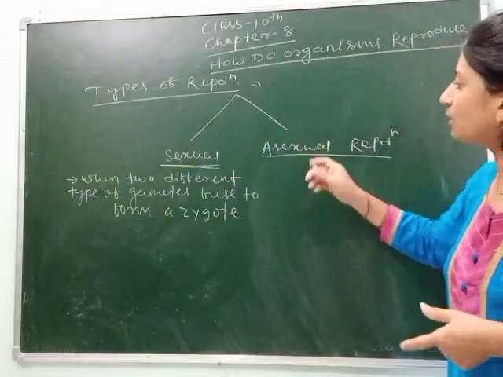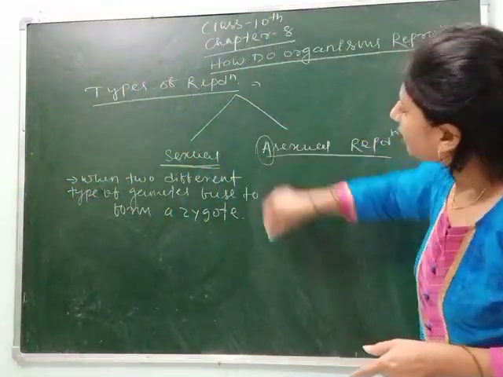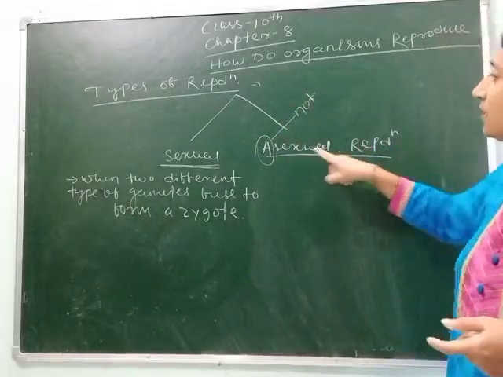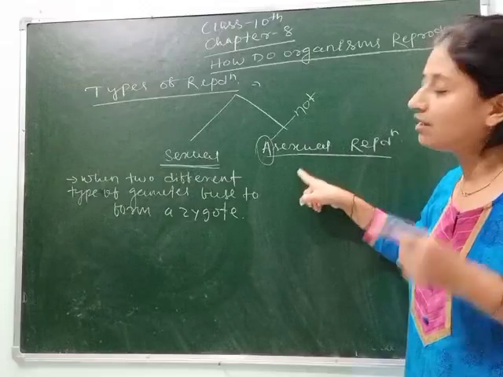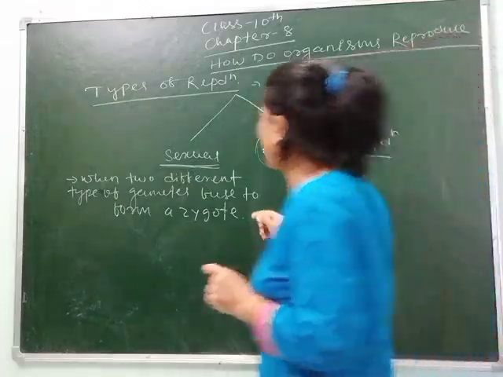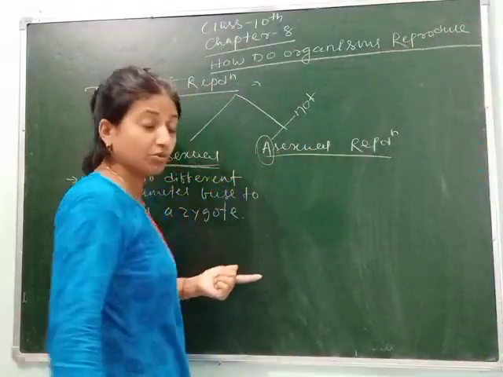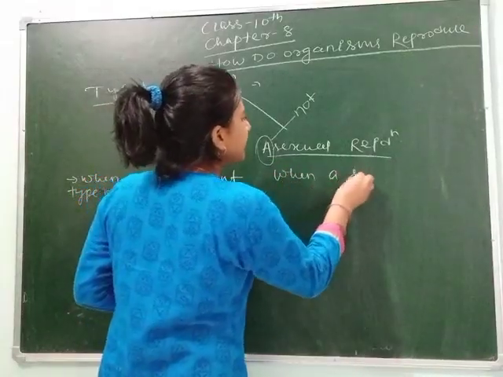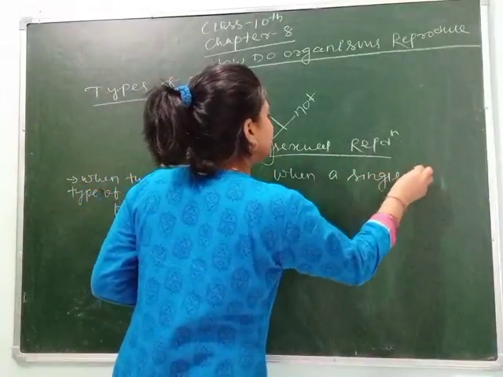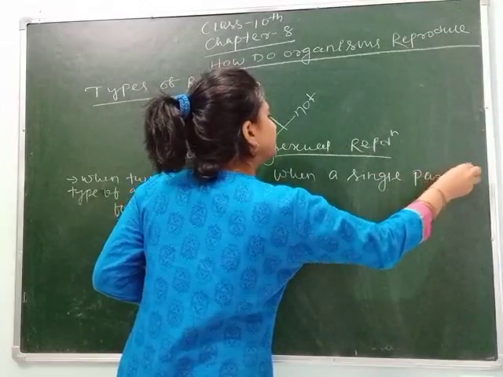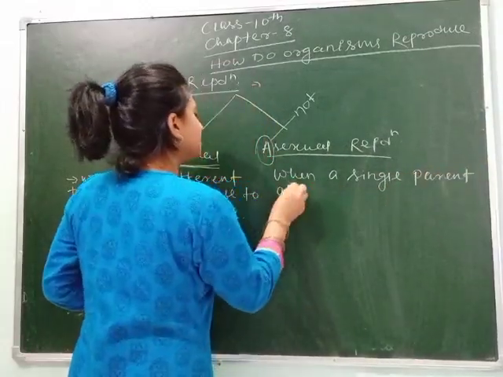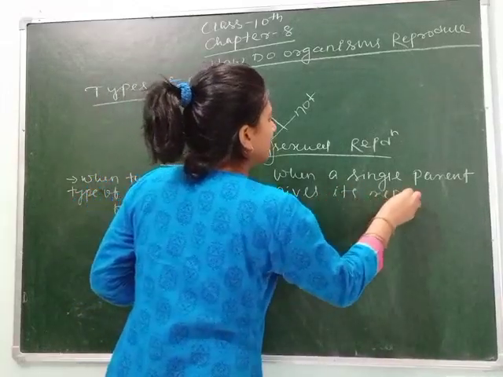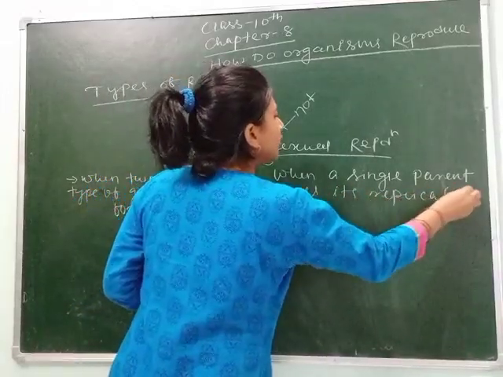But in case of asexual reproduction, remember in biology A means not. So asexual reproduction means not sexual, means here only a single parent is involved. So we can explain asexual reproduction as when a single parent gives its replica, or you can say copy.